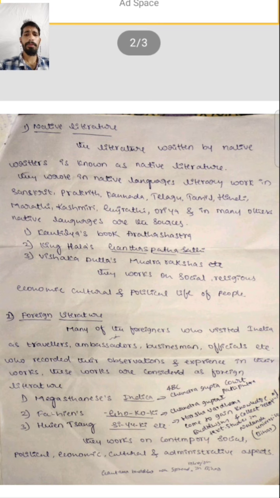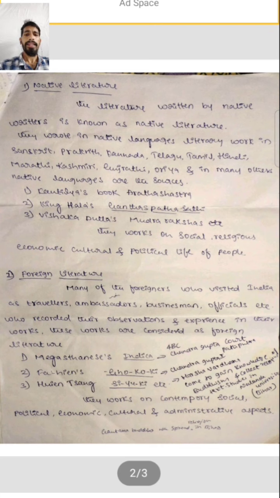For example, I have given you the many important books. Kautilya's book Arthashastra. Yes, Kautilya was an Indian writer. He wrote the book Arthashastra. After he wrote the Arthashastra, we are getting the history of our India. And the second one, King Halas.